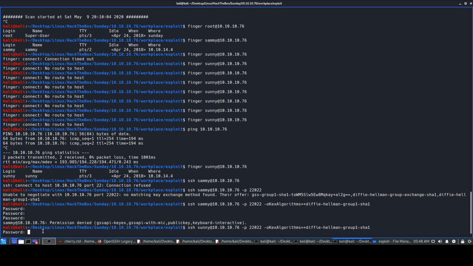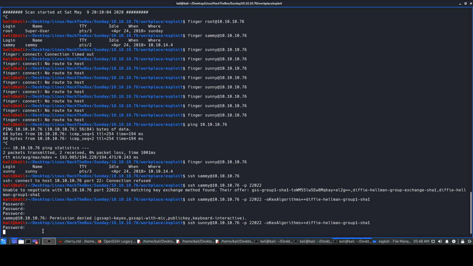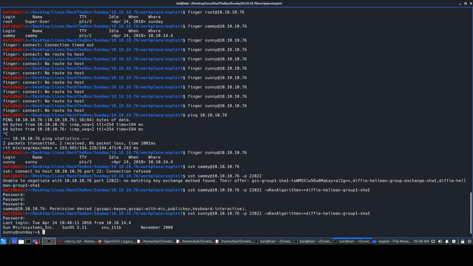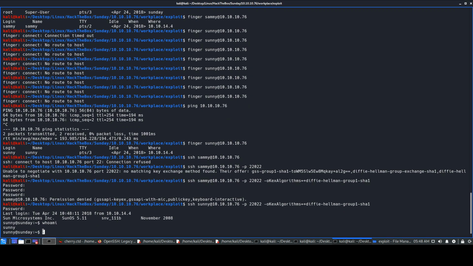It will take some time again, and just try Sunday, and we are in the system as user Sunny. So if you do whoami, another thing is this SSH is very laggy and it gets stuck at times, multiple times. So I'll just upgrade my shell very soon. So I'll just tell you all.